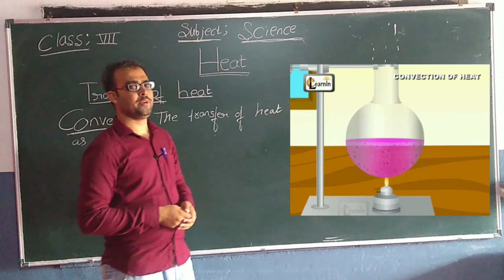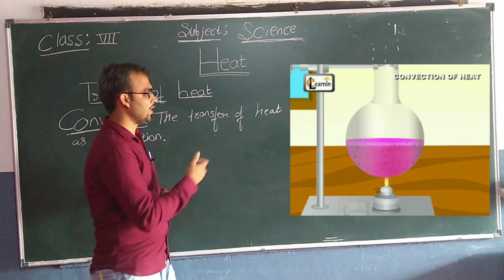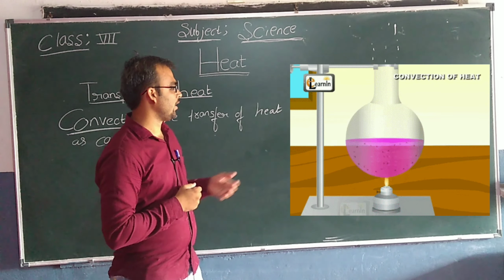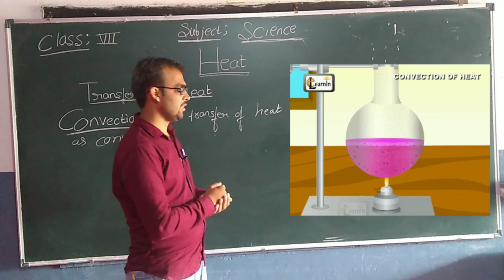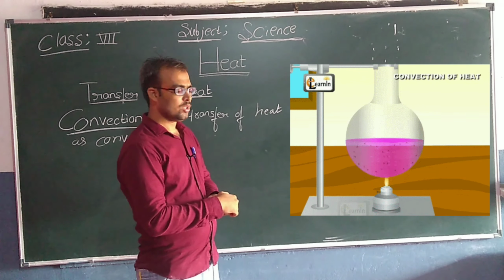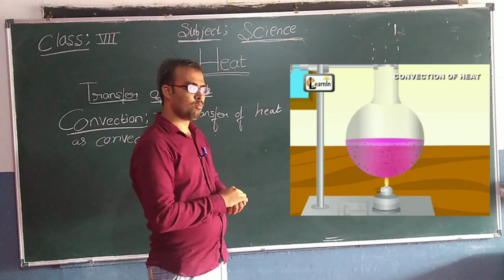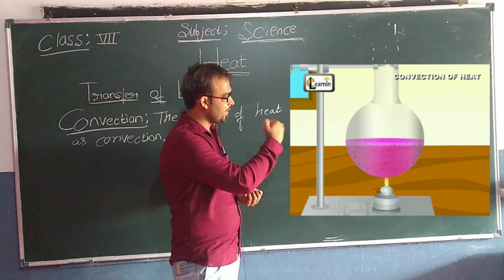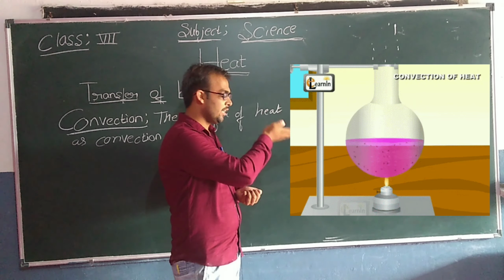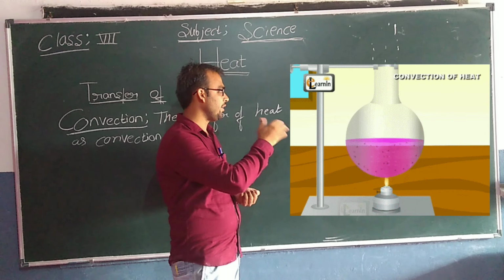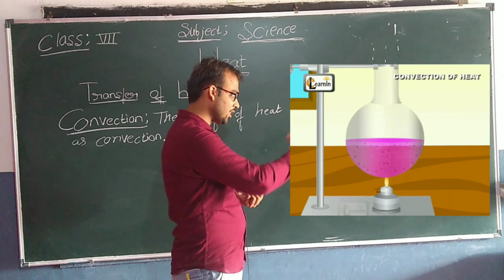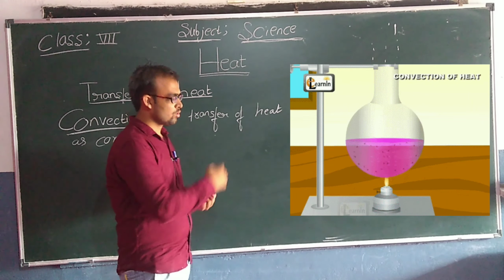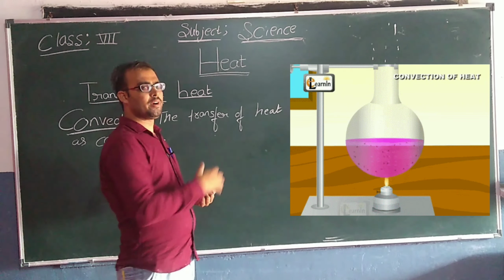As you can see in the image, there is a container containing some colored solution. Let us assume it as water. Here, at the bottom of the container, a flame has been applied. The water at the bottom of the container starts getting heated first, and after heating, it moves upwards. Then the cooler water will rush downside. The heated water will move upward and the cooler water will come downwards. So this process continues till the whole water gets heated.